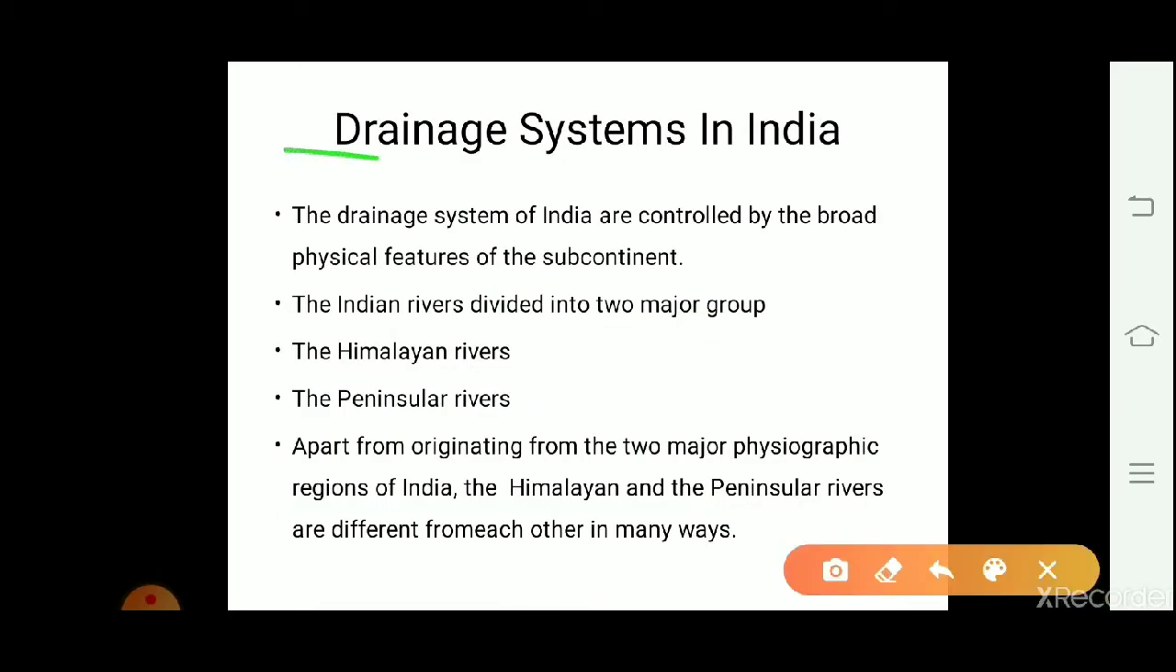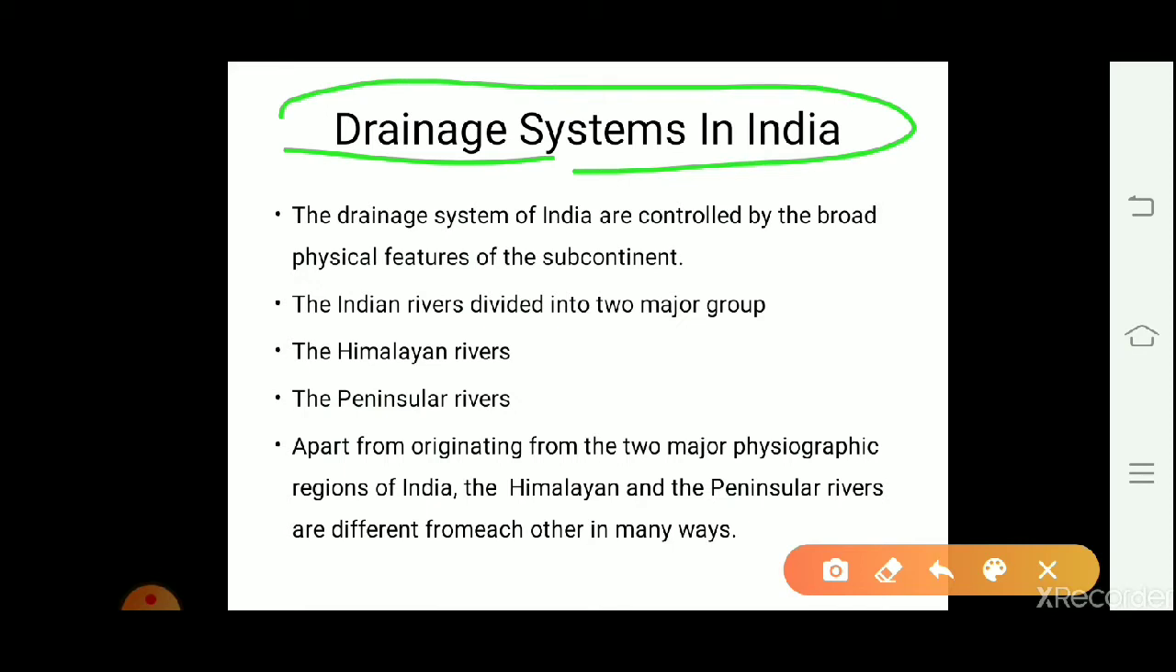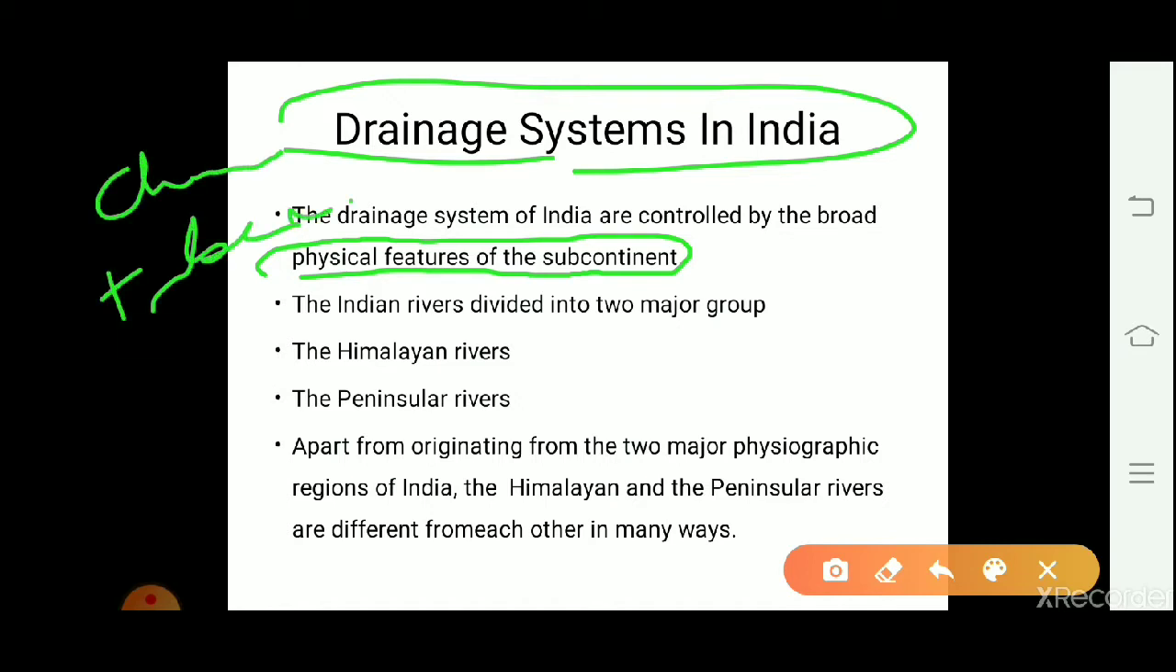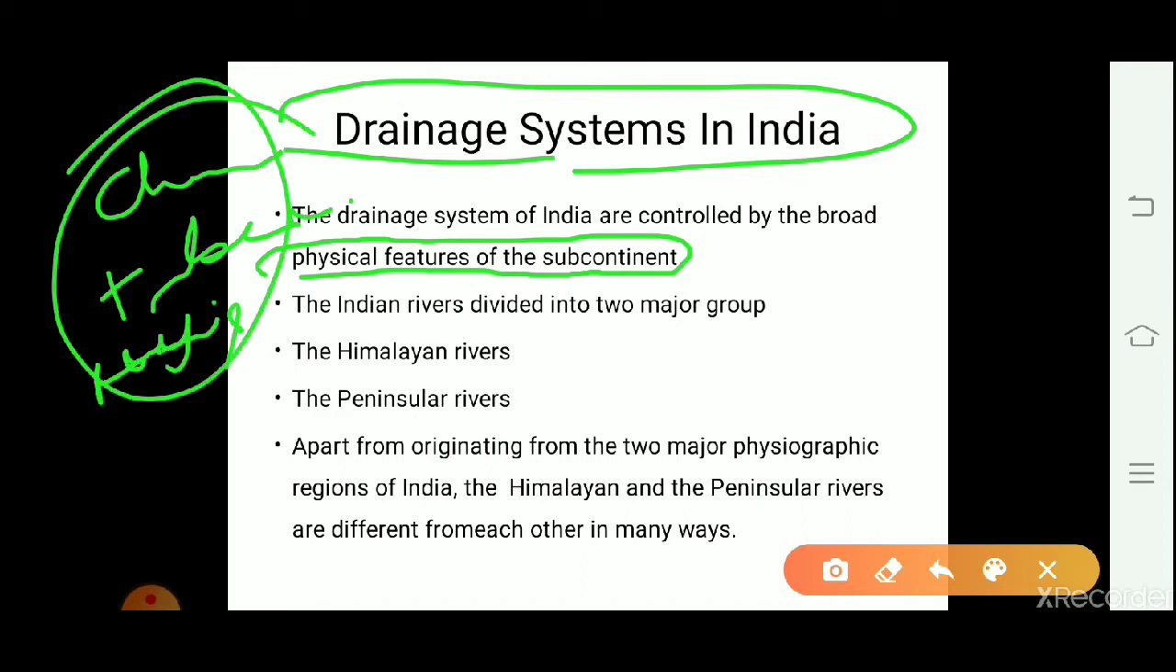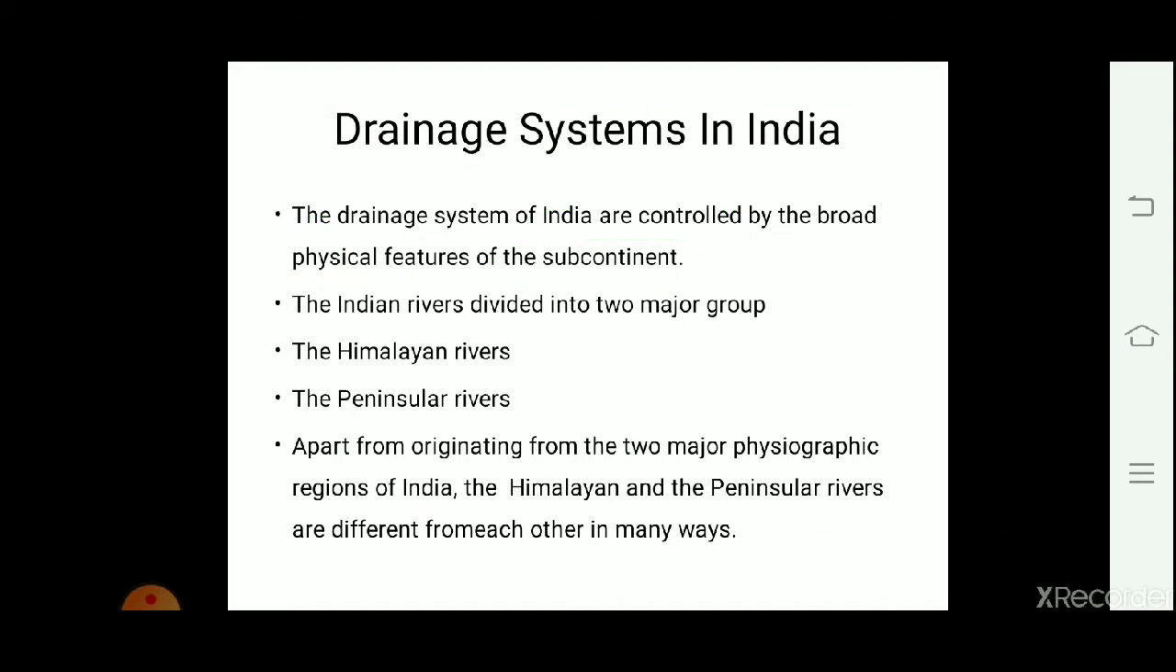Now we will start the drainage system in India. The drainage system of India is controlled by broad physical features of the subcontinent. Why have they mentioned subcontinent? Because the Indian drainage system does not originate and drain only in India. It also originates from China, Tibet, and also drains some area of Pakistan and other neighboring countries. That's why they have mentioned subcontinent.